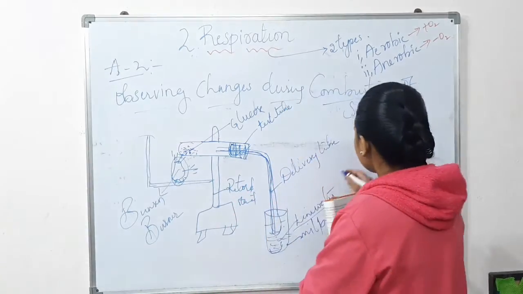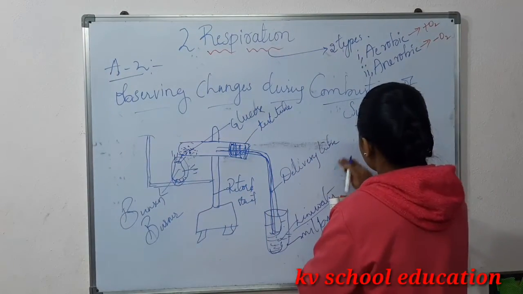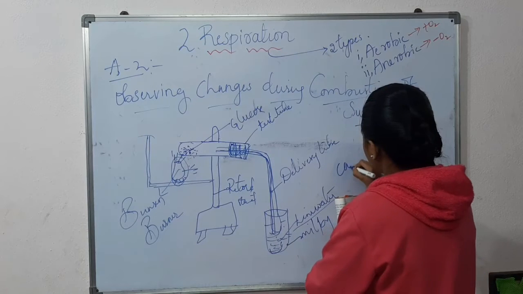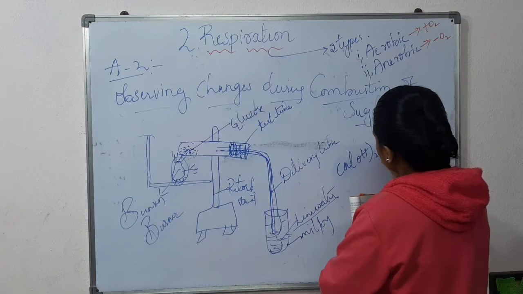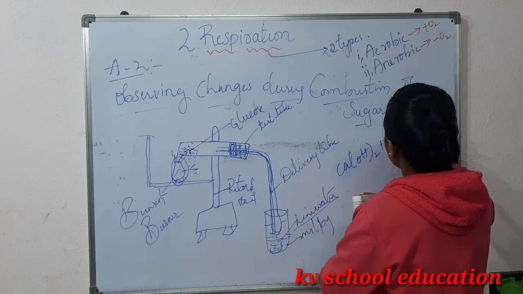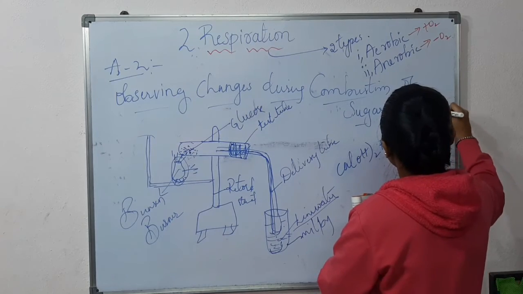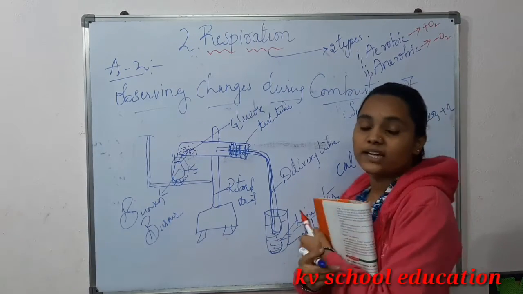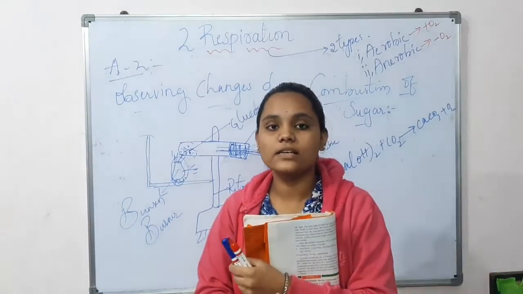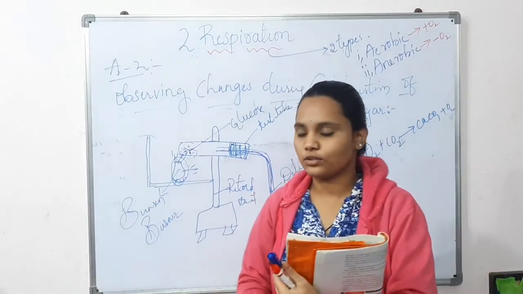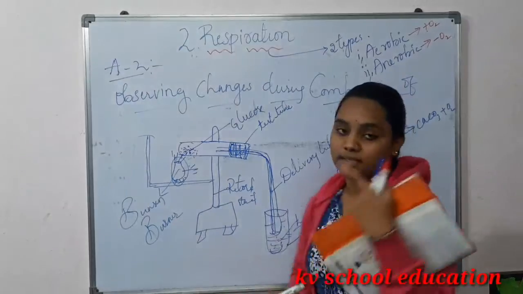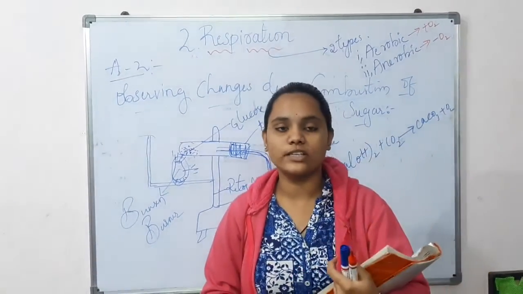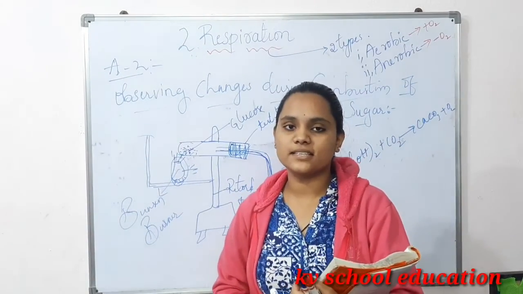So here, Ca(OH)2 plus CO2 gives rise to CaCO3 plus H2O. So here calcium carbonate will turn the solution milky white. The milky white solution is nothing but calcium carbonate. So here lime water changes into milky white.